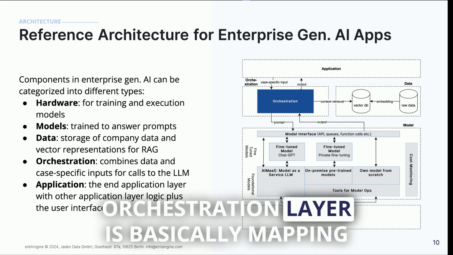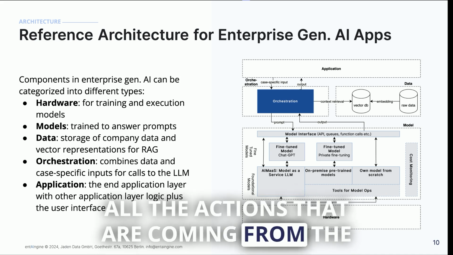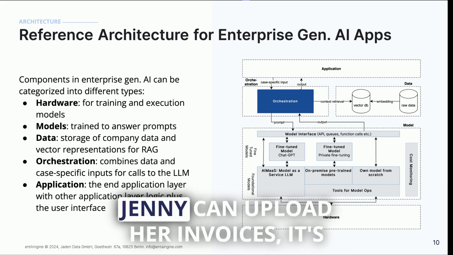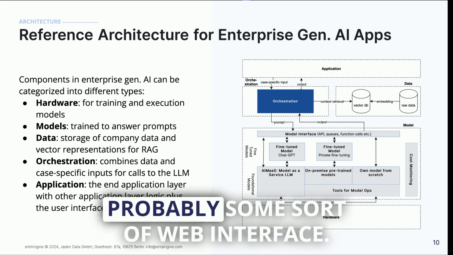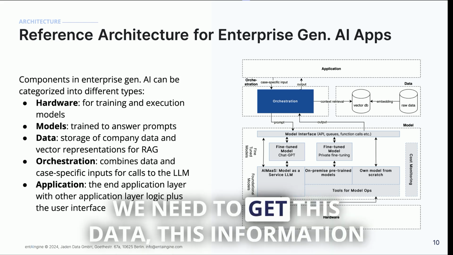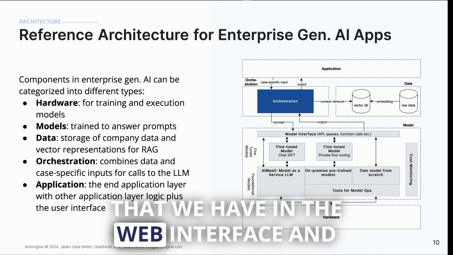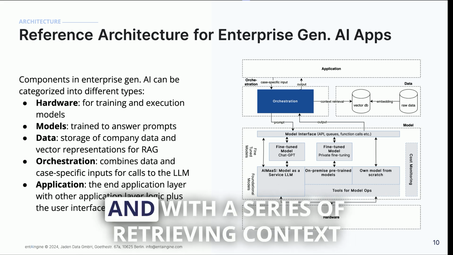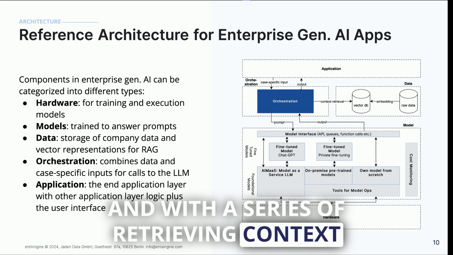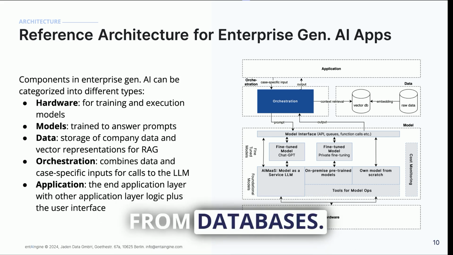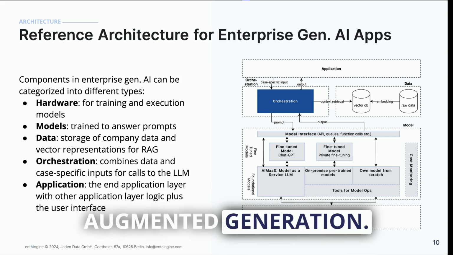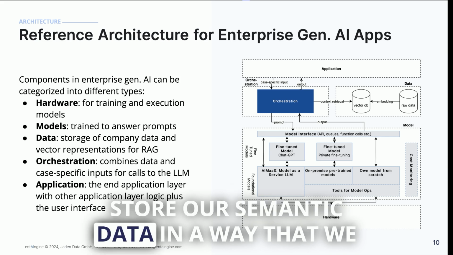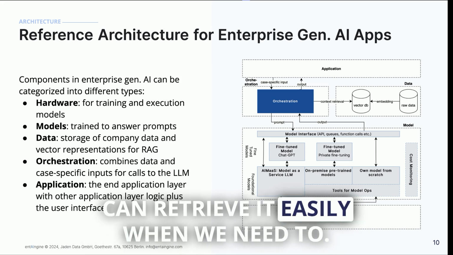An orchestration layer is basically mapping all the actions that are coming from the application layer. When we have an application where there's a form where Jenny can upload her invoices, it's probably some sort of web interface. We need to get this information from the web interface and orchestrate it with a series of prompts, with a series of model completions, and with a series of retrieving context from databases. This pattern is called retrieval augmented generation. And we are using a vector database to store our semantic data in a way that we can retrieve it easily when we need to.